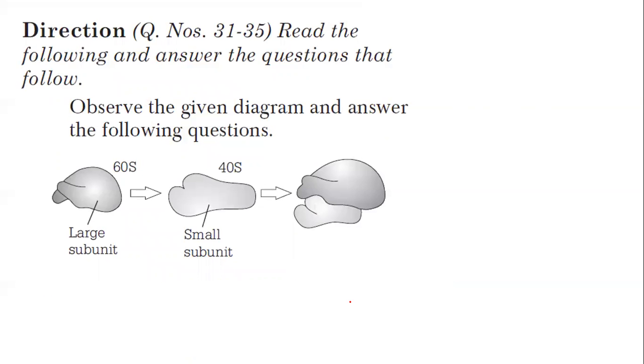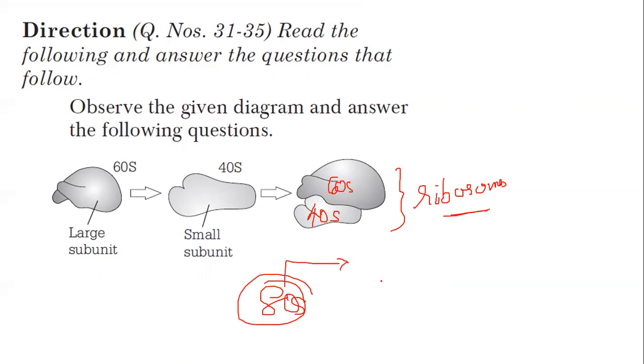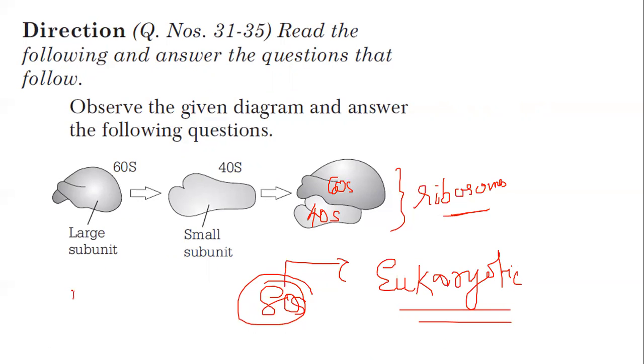Observe the given diagram. What is this diagram, guys? 60S on the top, larger subunit, and 40S smaller subunit. So this is the structure for what? Ribosome. And what is this ribosome? 60 plus 40 give 80S. That's actually the characteristic property of eukaryotic ribosomes. What is the unit of prokaryotic ribosome? 70S, which can be split up into 50S and 30S.